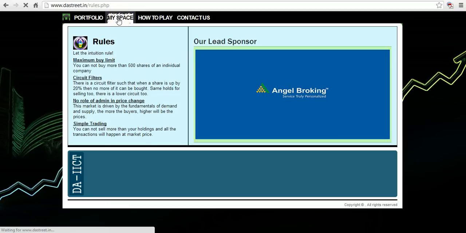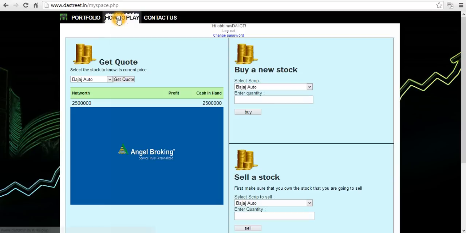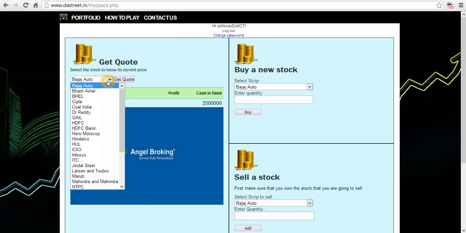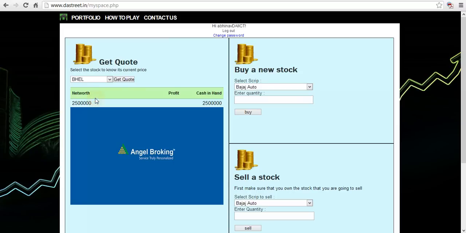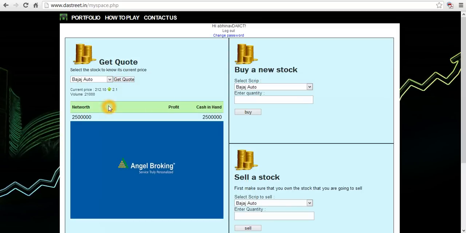Go to MySpace. If you want to know the price of a particular company, here is a get quote section. Suppose I select BHEL and click get quote. Here it's showing the price for BHEL.